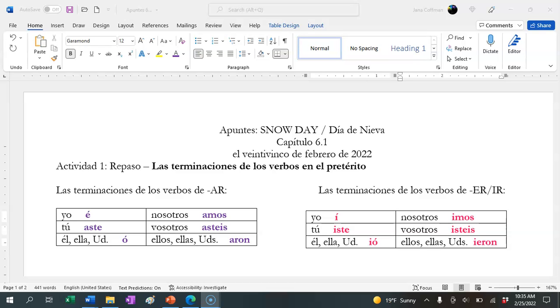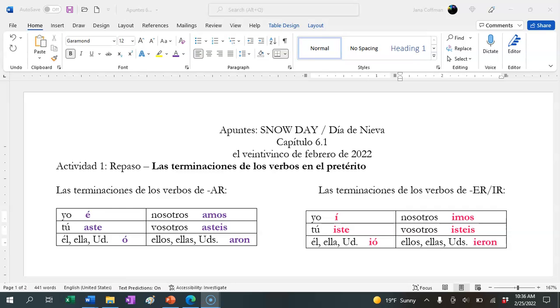Buenos días. Today we're going to learn how to talk about regular verbs in the preterite. We use the preterite tense to talk about the past, things that have happened in the past. All of the endings for these verbs that we're going to learn today use the same endings, which is why they're all considered regular verbs. Some of them may have spelling changes, often to maintain the pronunciation, but they're all going to use the same endings that you're seeing here.